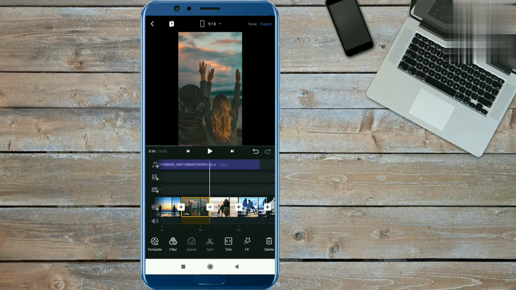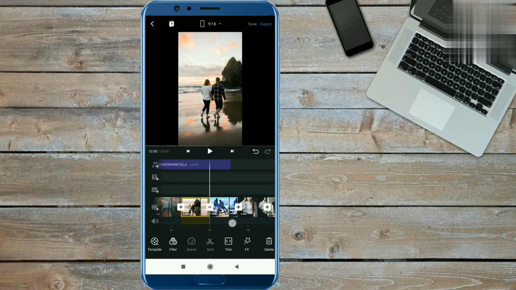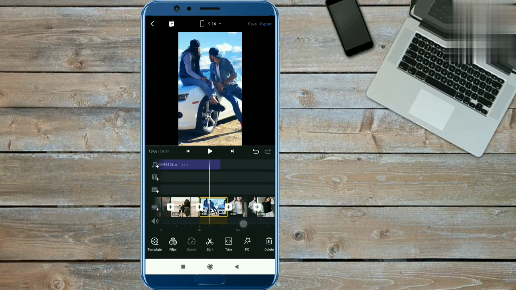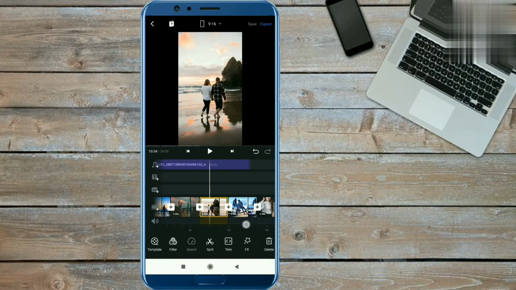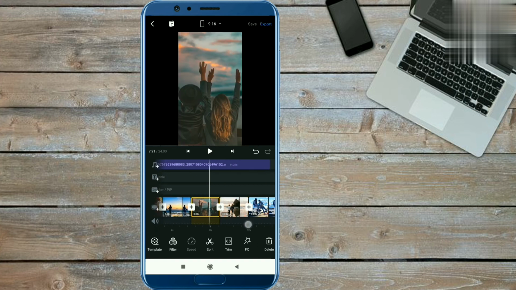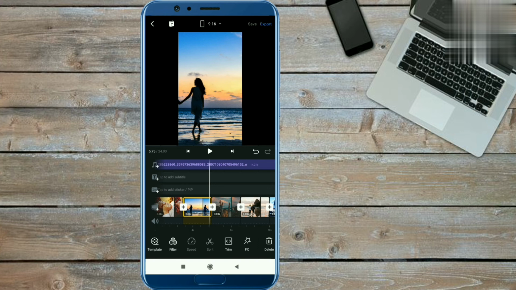Now guys, we will trim the photos according to the music. So first I trimmed the photos. After that I will tell you the photo durations, because I can't play the music for you due to copyright issues.